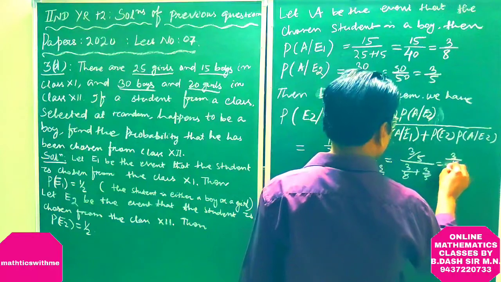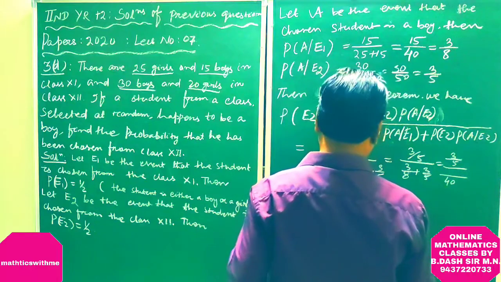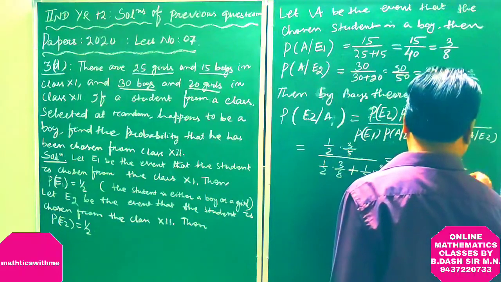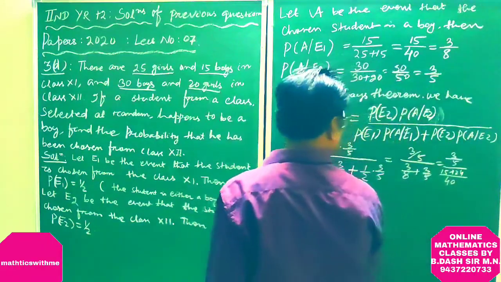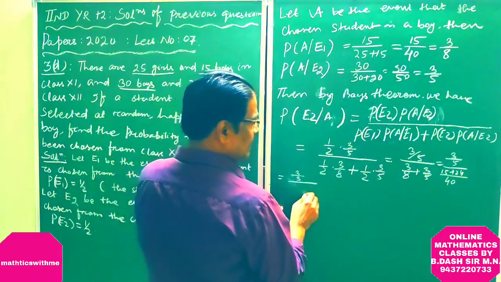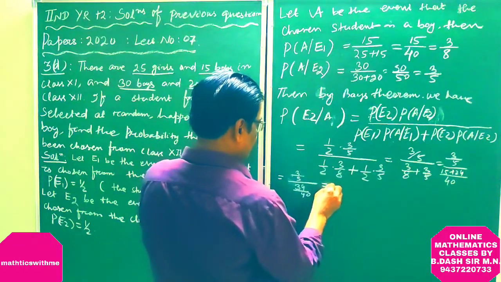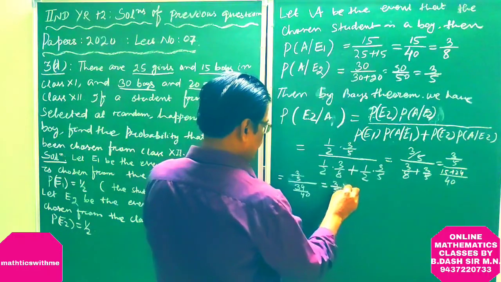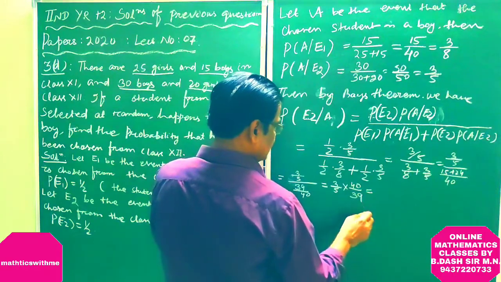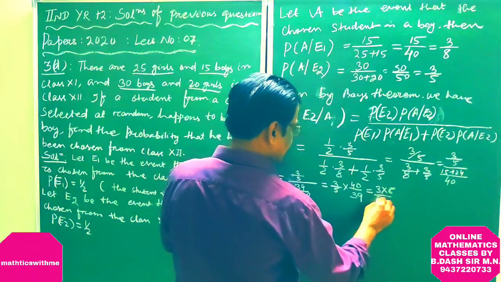This is 3 by 5 divided by 3 by 8 plus 3 by 5, which is 3 by 5 divided by 15 plus 24 by 40. So this equals 3 by 5 divided by 39 by 40, which is 3 by 5 into 40 by 39. This is equal to 3 into 8 by 39.